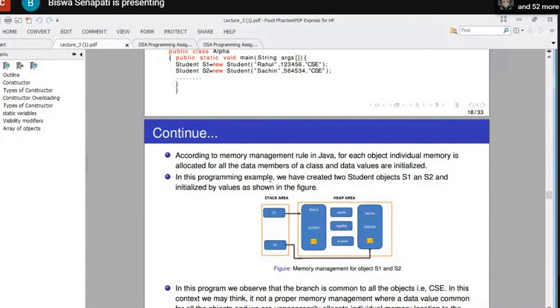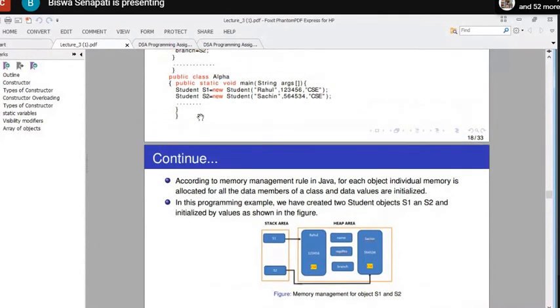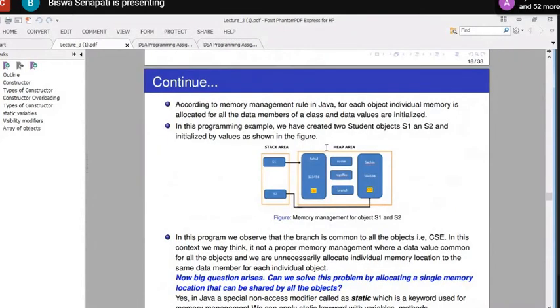So in this programming example, we have created two student objects and initialized them with the values shown in the figure. Look here, S1 is one object reference. It refers to the object which has values Rahul, 1, 2, 3, 4, 5, 6, CSC.